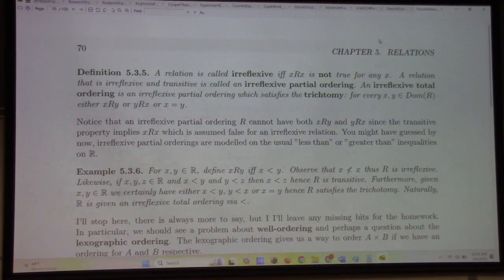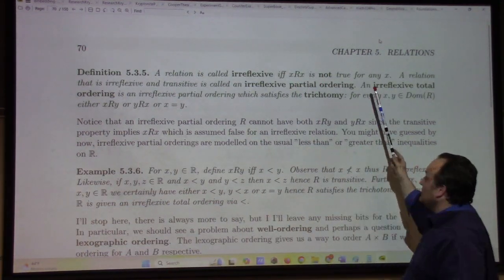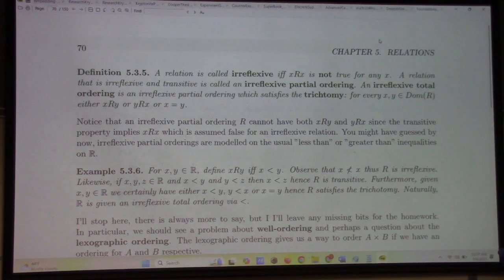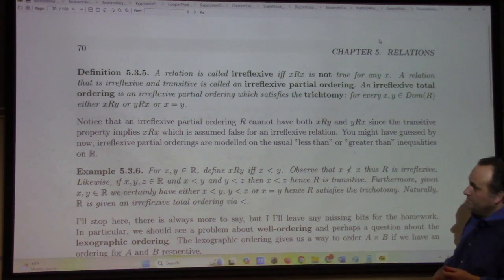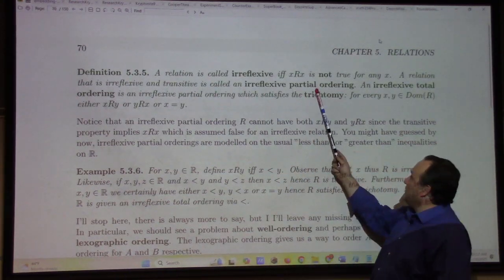Now, there's another kind of inequality we talk about, which also corresponds to a relation: strict inequality. This is what we get by looking at a so-called irreflexive relation. Irreflexive means X related to X is not true for any X. So it's not just not reflexive, it's maximally unreflexive. Nothing is related to itself. That's how strict less than or strict greater than works. And if you have an irreflexive transitive relation, it's called an irreflexive partial ordering.